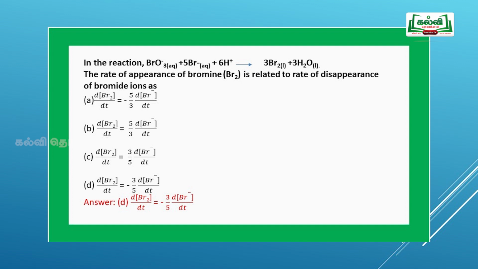Rate is equal to 1 by 3 into d of concentration of bromine, Br2, by dt, is equal to minus of 1 by 5 into d of concentration of Br minus by dt. Hence, we have to calculate the appearance of bromine. So, d of concentration of Br2 by dt is equal to minus of 3 by 5 into d of Br minus by dt. Option D is the correct answer.